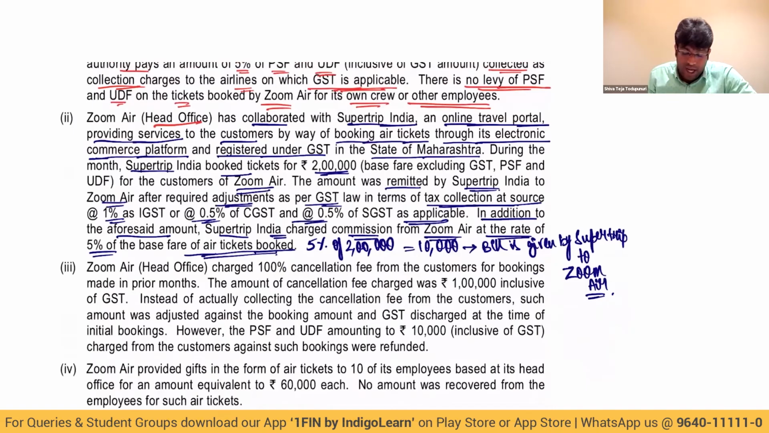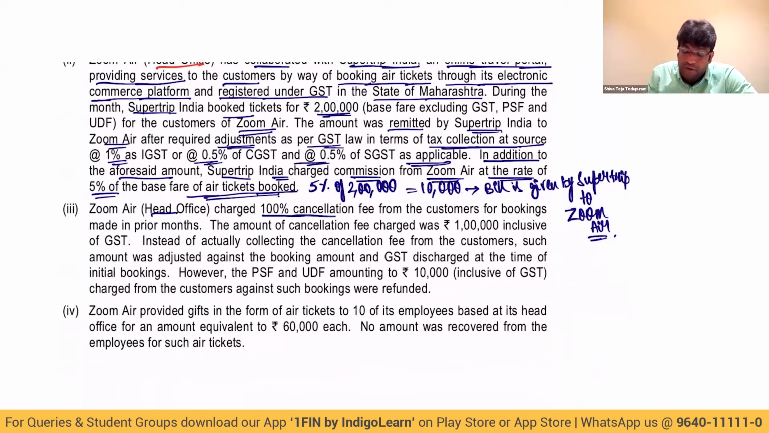Zoom Air head office charged 100% cancellation fee. What did they charge? 100% cancellation fee from the customers for the bookings made in prior months. So if they cancelled, they collected 100% cancellation fee. And the amount of cancellation fee charged was 1 lakh inclusive of GST. And instead of actually collecting the cancellation fee from the customer, such amount was adjusted against the booking amount and the GST discharged at the time of initial booking. Obviously, when the booking was done, at that time itself, GST would have already been paid.